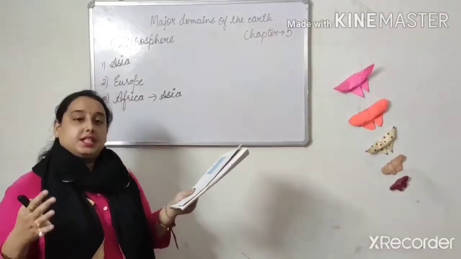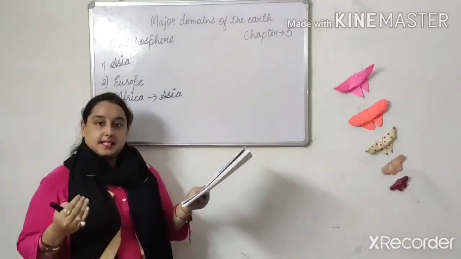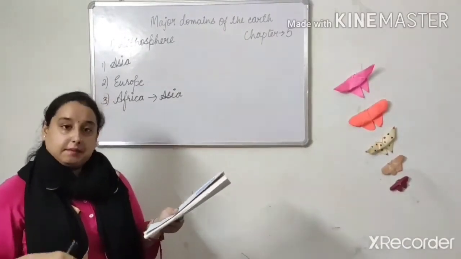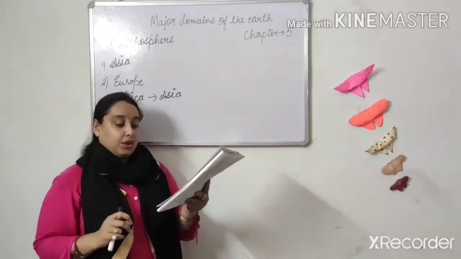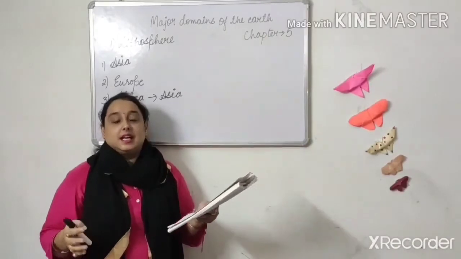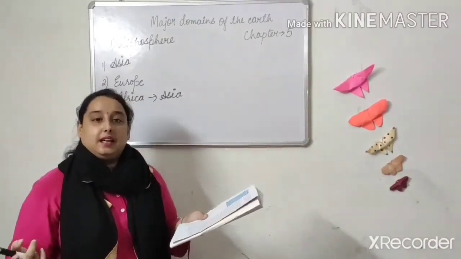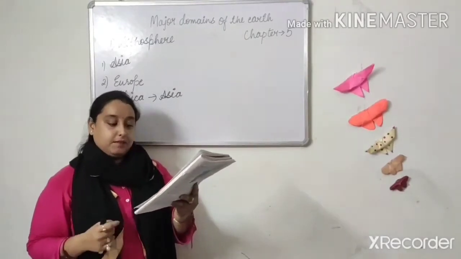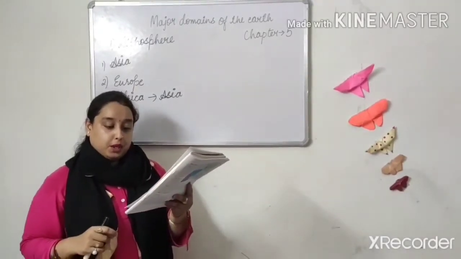The world's largest hot desert, that is the Sahara Desert. It is located in Africa. ये भी अफ्रीका में located है. The continent is bound on all sides by oceans and seas. Means if you will see there, all the oceans and seas surround it. Look at the map, the world map.